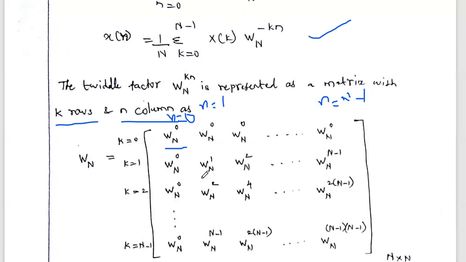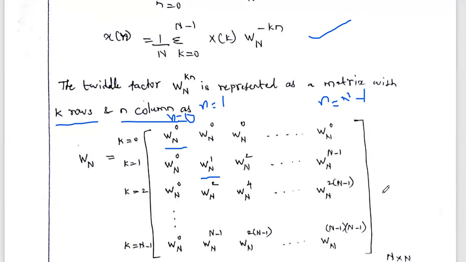Okay, so you see this value. This is the second row, second column. So second row, second column means Wn power, what is the k value? 1. What is the n value? 1. So 1 into 1, 1. So Wn power 1. Similarly, what is the next element? Wn power 2. k is 1, n is 2. So 1 into 2, 2. So in the first row, all Wn power 0. In the second row, Wn power 0, Wn power 1, Wn power 2, etc., up to the final, Wn power n minus 1. One thing, the power increases.